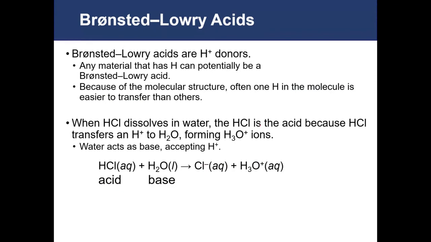The definition for an acid, Bronsted acids are, again, proton donors. Any material that has a hydrogen potentially could be a Bronsted-Lowry acid. However, because of the relative strength of bonds that hold hydrogen atoms on, some hydrogens are going to be easier to transfer than others.